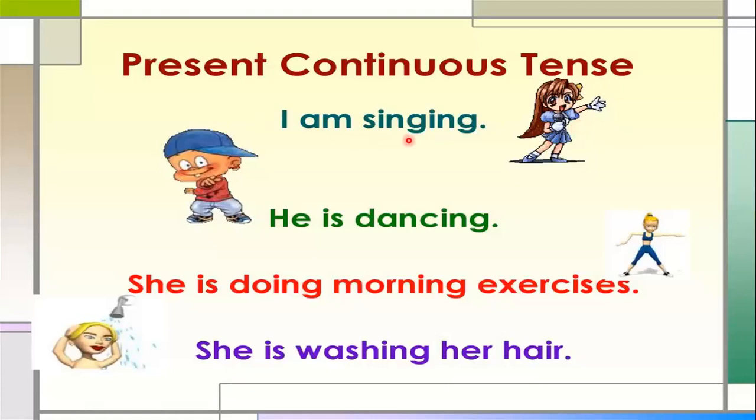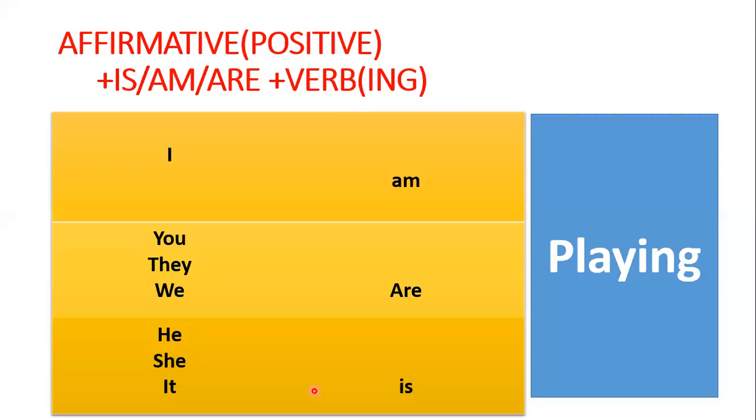I am singing. So with I use an am. I am singing. He is dancing. She is doing morning exercises. She is washing her hair. So all these are things that are continuously happening. So I'm using ing, my present continuous tense.